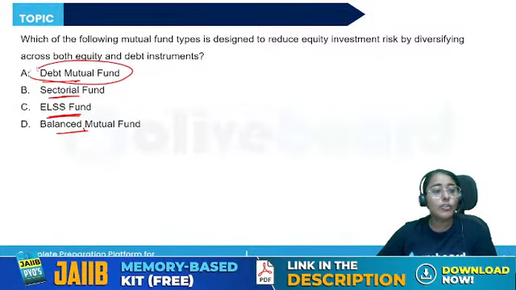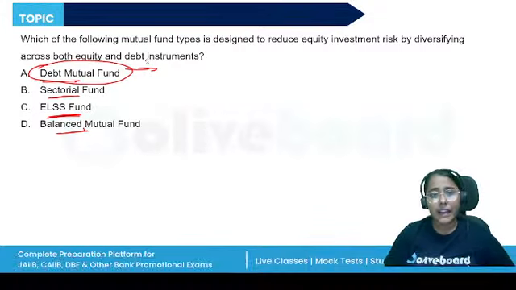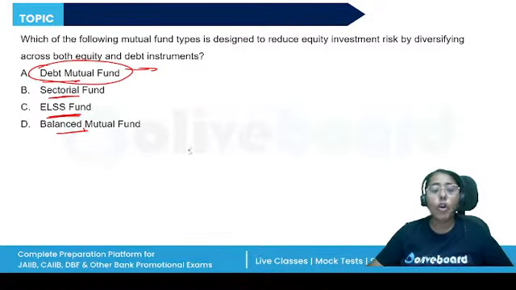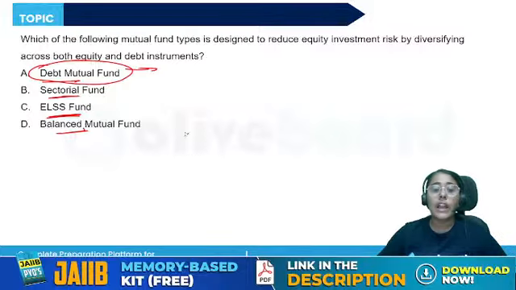In a mutual fund, what happens? Let's say I do not have a very large accumulated wealth. I cannot own any real estate on my own, or I cannot own any asset completely. I do not have that much money. What I will do is approach a mutual fund manager.